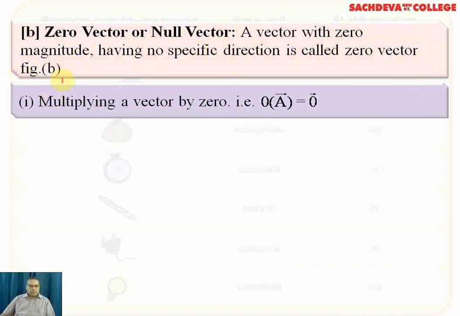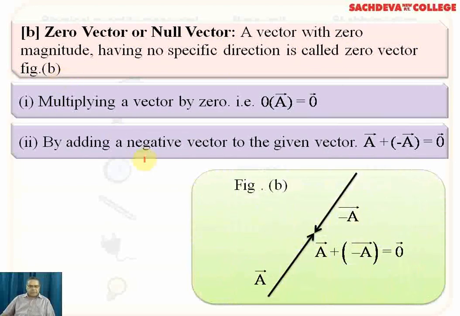So we can go through figure B. In figure B, we find that A is a given vector. So a zero vector or null vector means zero magnitude and no specific direction. Now, multiplying a vector by 0, like the vector A multiplied by 0, the resultant will be 0. By adding the negative vector to the given vector, where the given vector is A and the negative vector is indicated in the opposite direction, that is minus A, if we add the two, it is just like adding a number to its additive inverse, and that will be equal to 0.